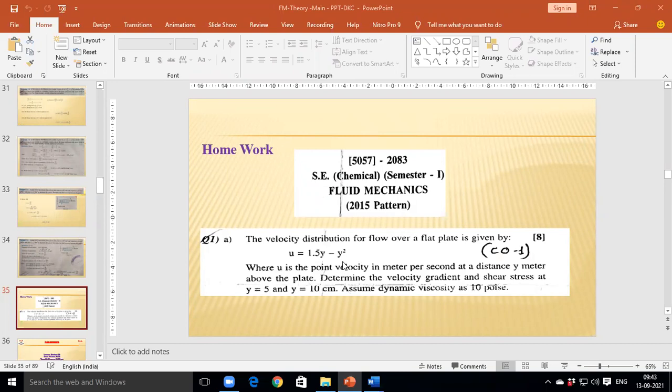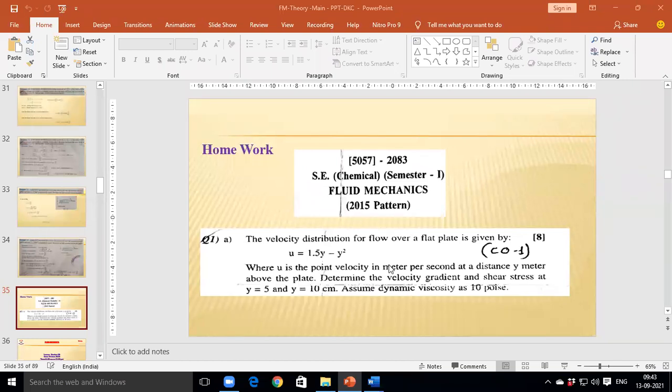The velocity distribution for the flow over a flat plate is given by u is equal to 1.5y minus y square, where u is the point velocity in meter per second at a distance y meter above the plate. Determine the velocity gradient and shear stress at y is equal to 5 and y is equal to 10 centimeter. Assume dynamic viscosity 10 poise.